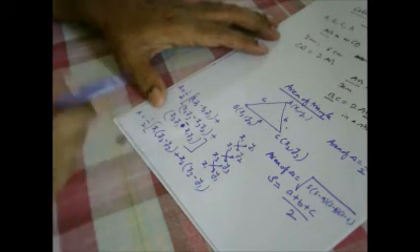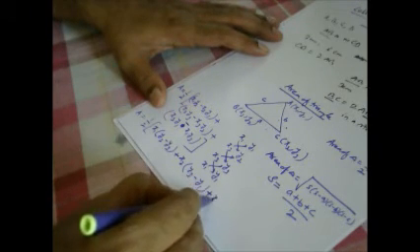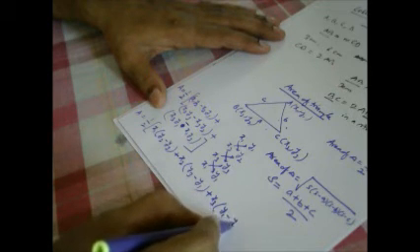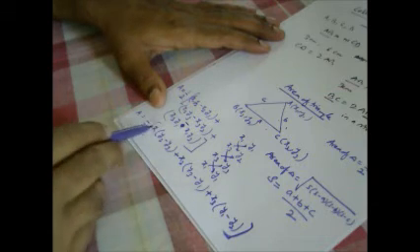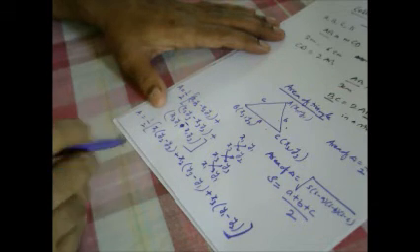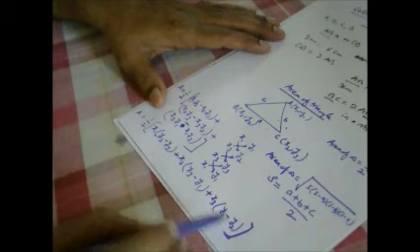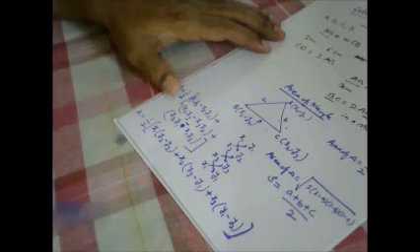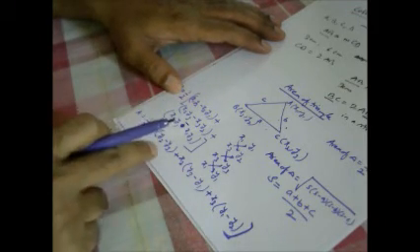Then x3 times y1 minus y2, 3 1 2. Like this. So is it easy to remember or not? 1 2 3, 2 3 1, 3 1 2. So in this way we can find the area of the triangle by using coordinate geometry.